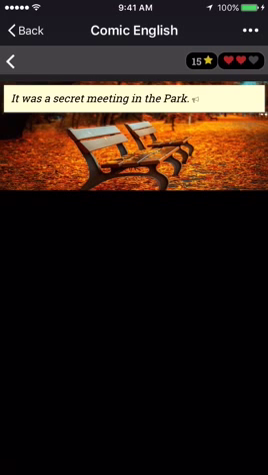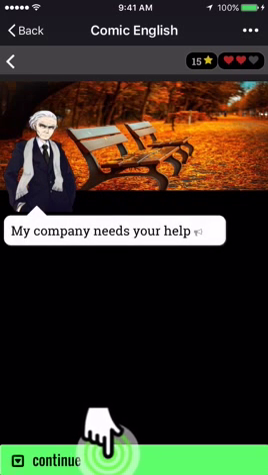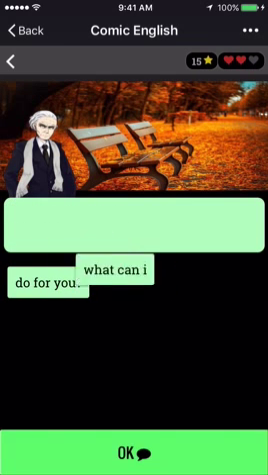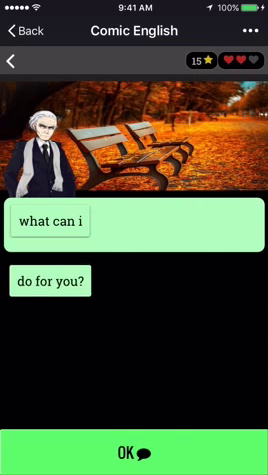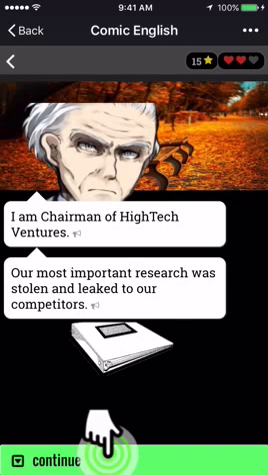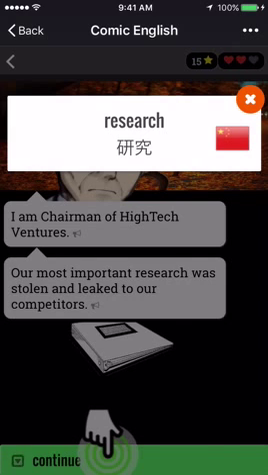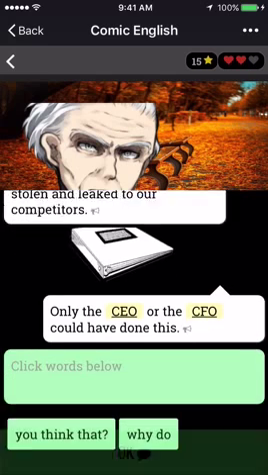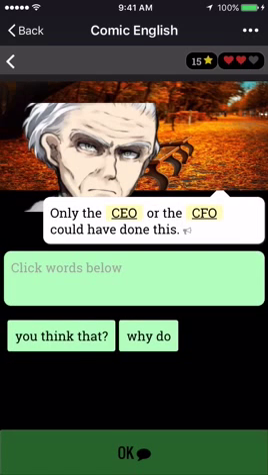So each lesson has some grammar and some vocabulary and some drama. So it's a secret meeting in the park. My company needs your help. And you use these magnets to build sentences. So I can click on the magnets. If I click on them in the right order, we get to proceed. So if I don't know any of these words, like our most important research, if I click on that, it will look up the word research for me, and then I can proceed without being flummoxed just on basic vocabulary. So why do you think that?